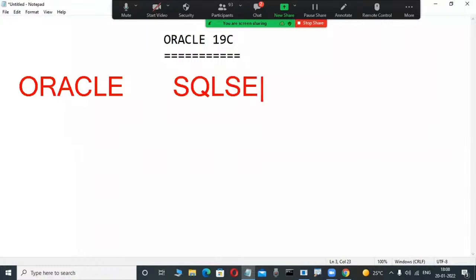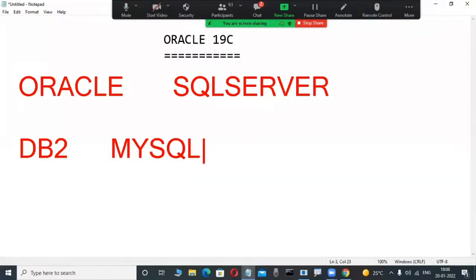SQL Server is a database product from Microsoft. DB2 is a database product from IBM company. MySQL is an open source database product, but nowadays Oracle Corporation has purchased it. Again, Sybase is a database product from Ingres Corporation.